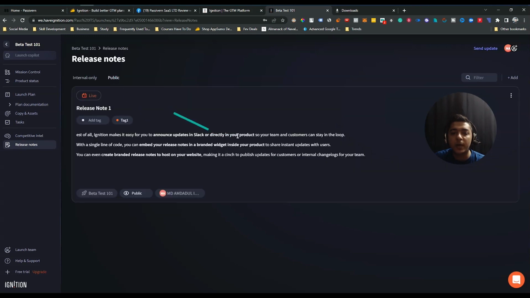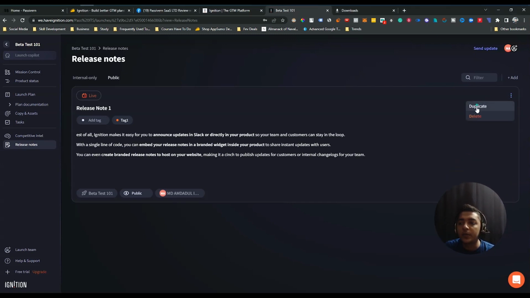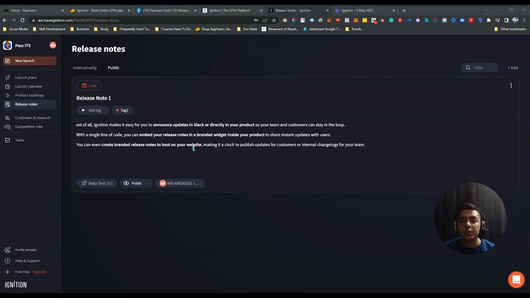Now if I go to this public tab, this is basically the release note that will be shown publicly, and you can duplicate it, you can delete from here. Now one question arises: how will this be shown publicly? To show this page publicly, you have to customize these things basically.